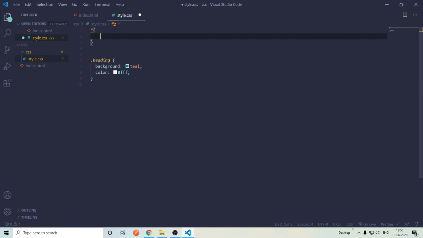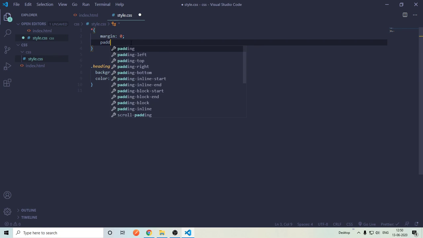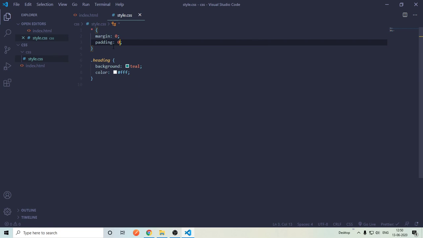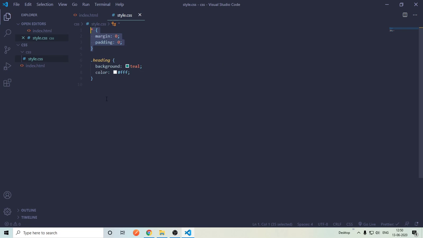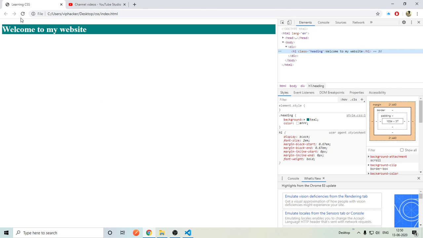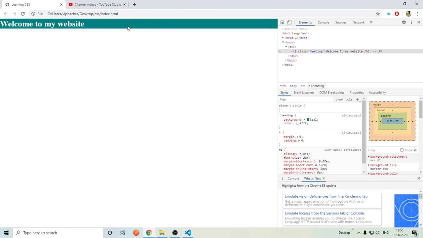So we won't remove it one by one by putting margin 0, margin 0 into every tag. So using the star selector, I will say margin 0, padding 0. What it will do? It will remove margin and padding from all of the tags. So let's refresh it. As you can see, it's perfectly aligned to the top now.